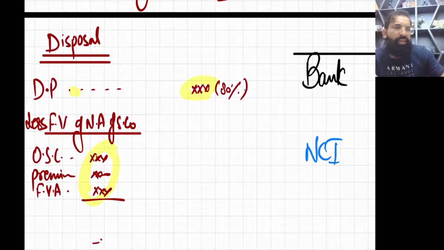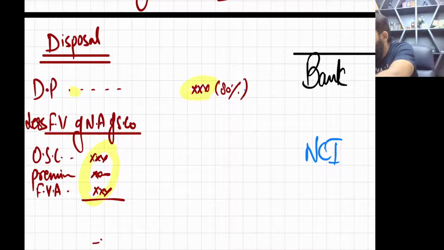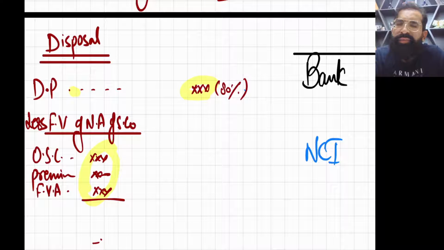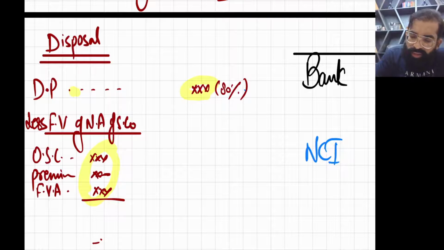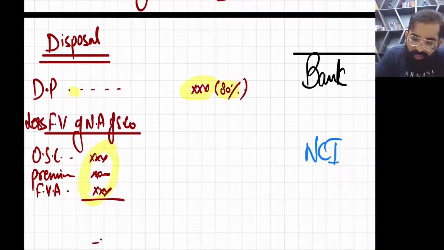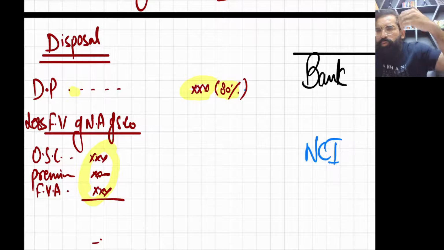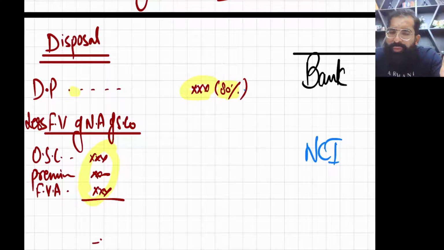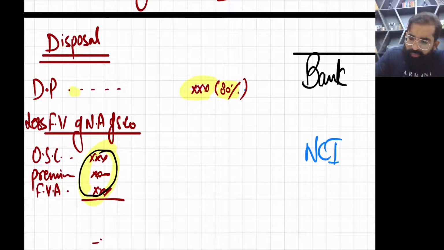When you are selling the complete subsidiary company, a complete running business, you still have to calculate gain or loss on disposal. How are you going to calculate it? Listen, let us say you sold all 80% shares, so you will be receiving disposal proceeds. So DP will be equivalent to 80%. Now, as you have sold the complete company, you will be deducting the fair value of net assets of this company at disposal date.